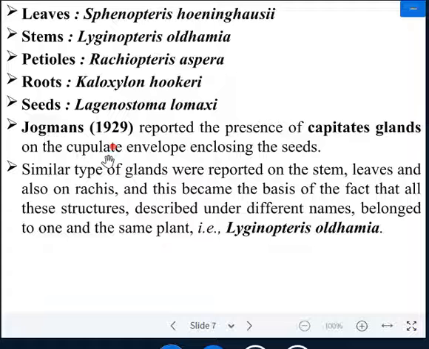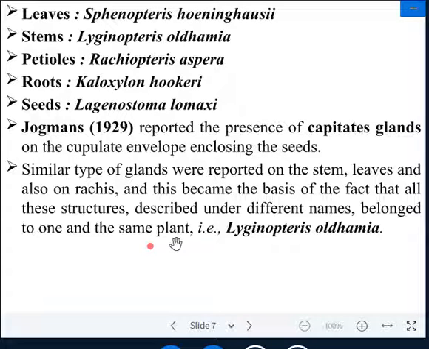Cucullate is a female part of the plant. Similar types of glands were reported on the stem, leaves and also on the rachis, and this became the basis of the fact that all these structures described under different names belong to one and the same plant,